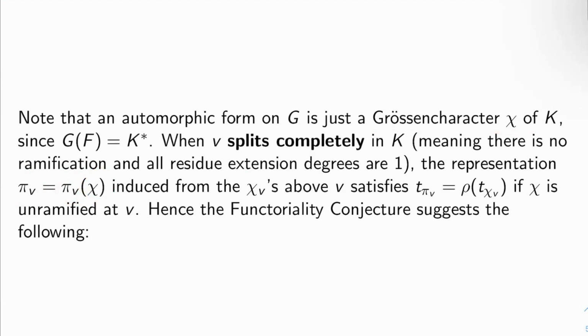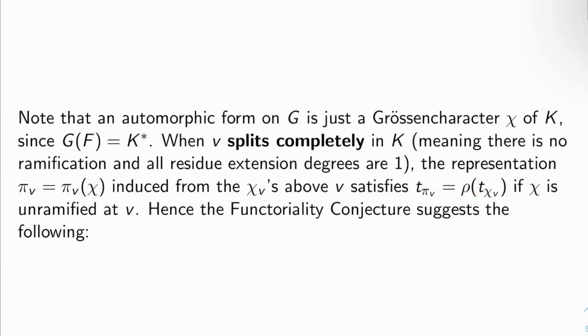Well, above v there is a chi sub v for each prime sitting above v, right? It turns out the representation pi sub v attached to that chi satisfies that the local Langlands class of pi sub v is nothing but rho of the class of chi sub v, if chi is unramified at v.